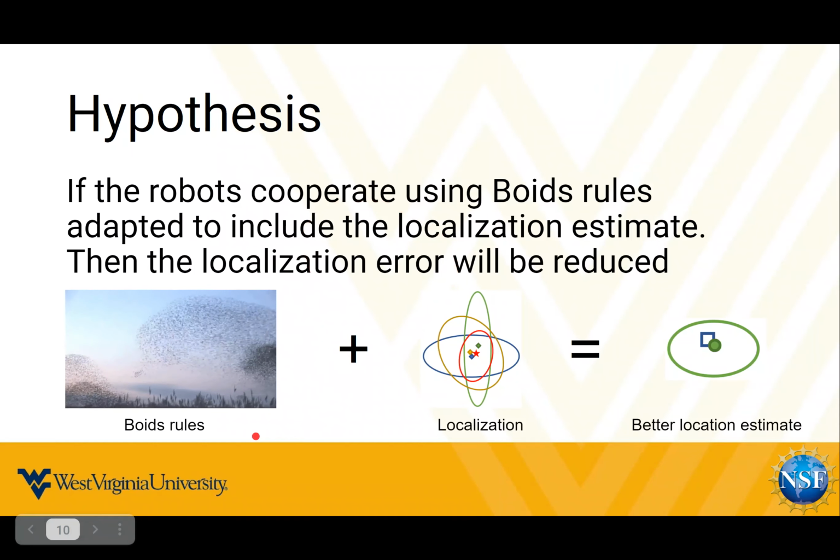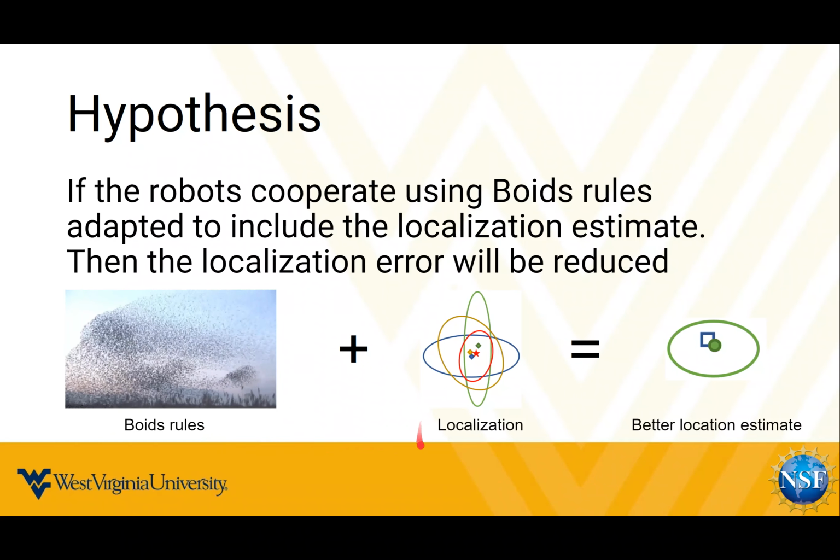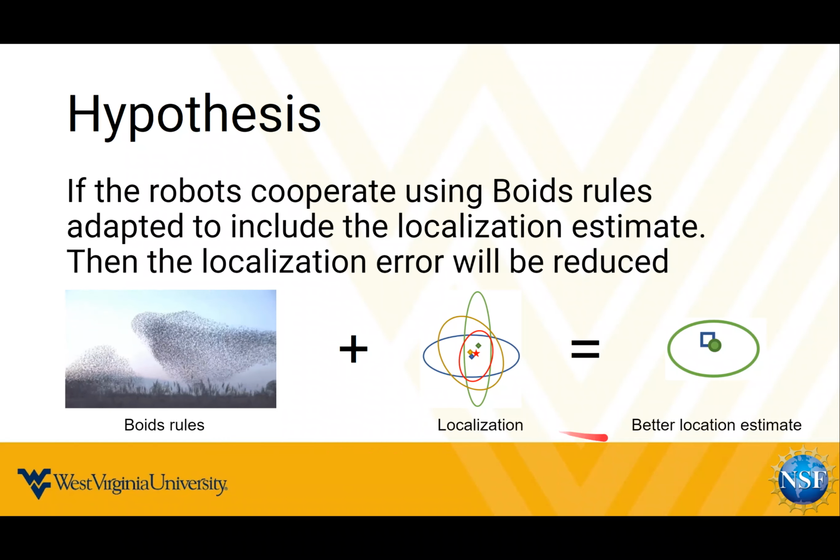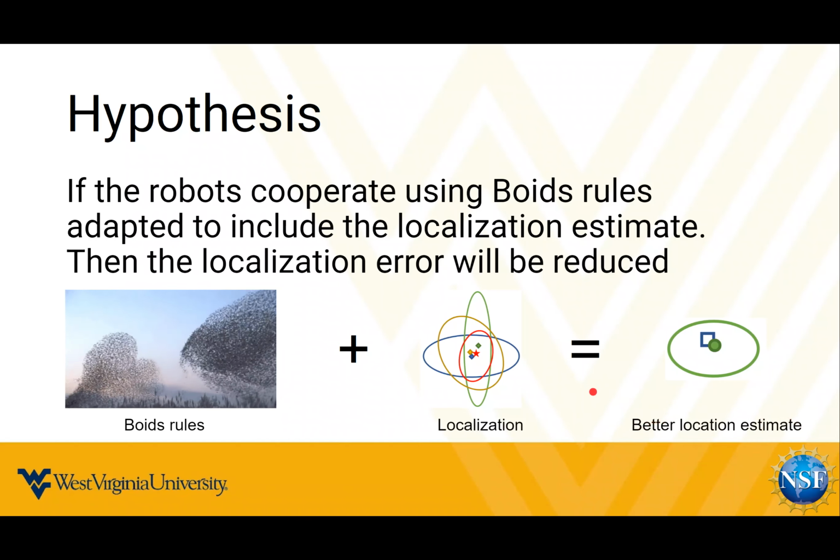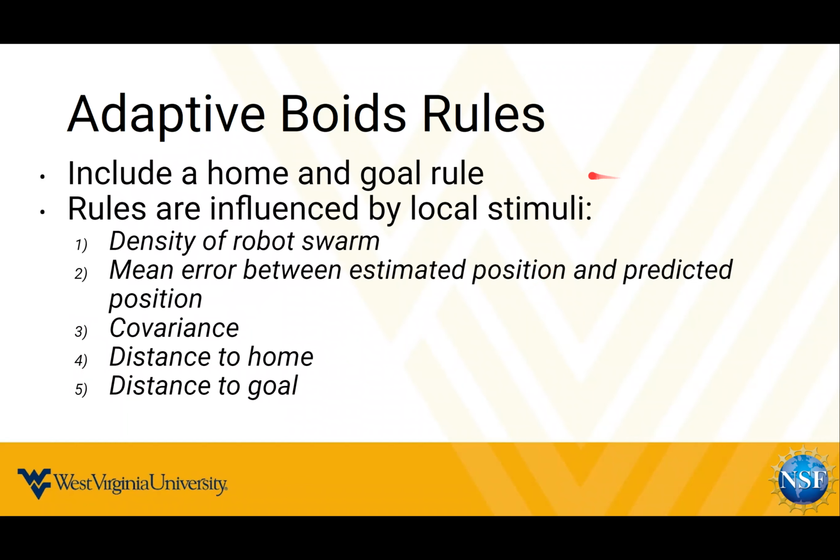So our hypothesis is that if we incorporate Boids rules with localization estimates, we will then get a better localization estimate. So how we adapted Boids rules is we included a home and goal rule, which point towards how the agents head towards home or head towards their goal respectively.